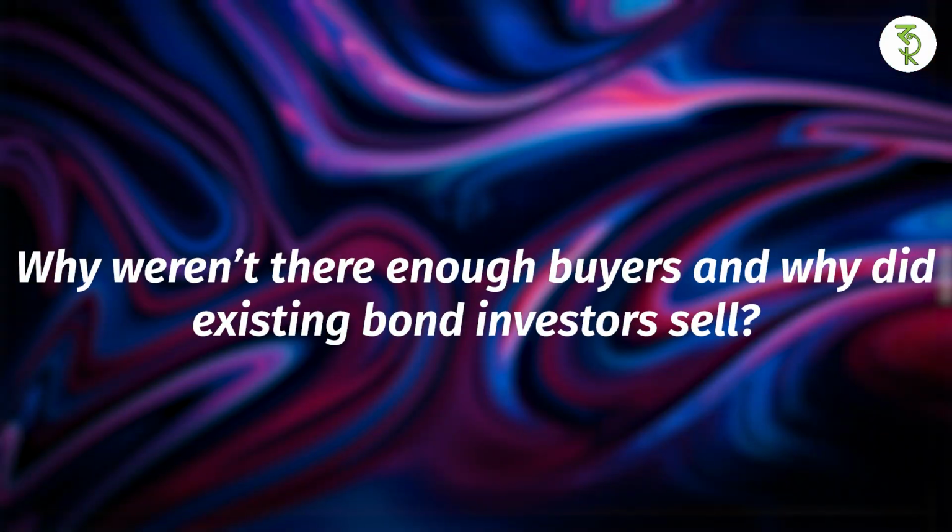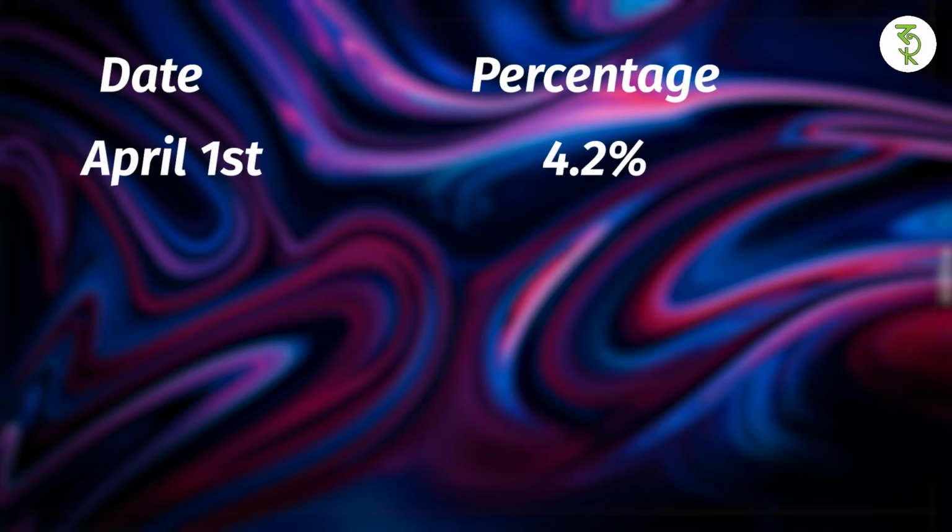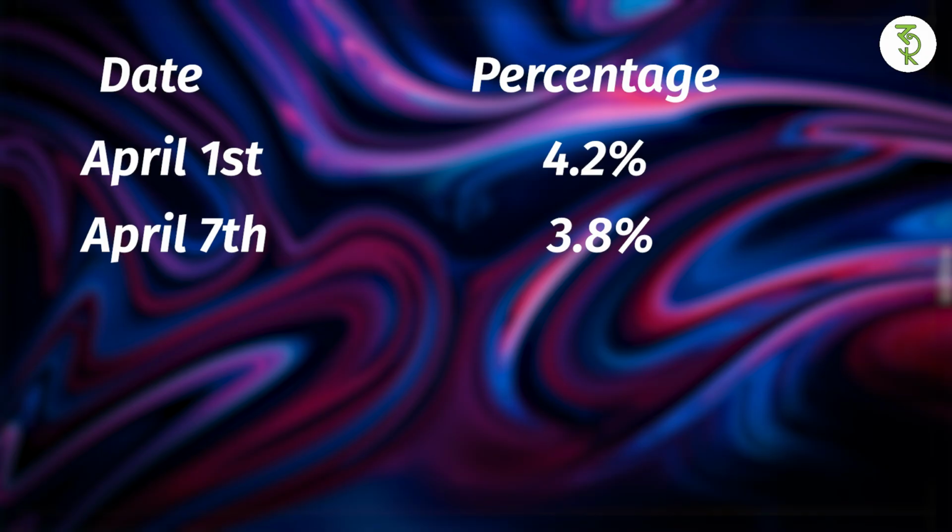Why weren't there enough buyers and why did the existing bond investors sell? We should understand why the bond auction flopped and why the sell-offs happened. On April 2nd, when the tariff announcement came, the bond prices actually rose and the yield fell, which is a good thing. The yield fell from 4.2% on April 1st to 3.8% on April 7th. This was an expected reaction because when the stock markets fall, the investors sell their shareholdings and move their money to bonds, which are generally safer assets than shares. While this was the case, why did the sudden sell-off happen on April 8th?